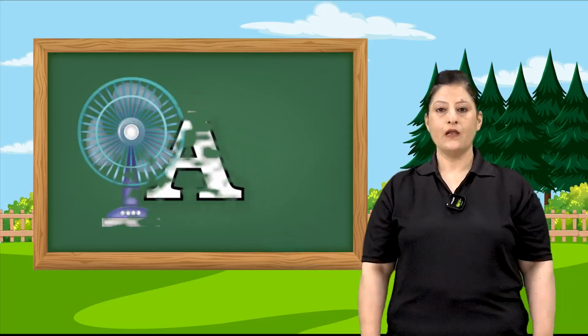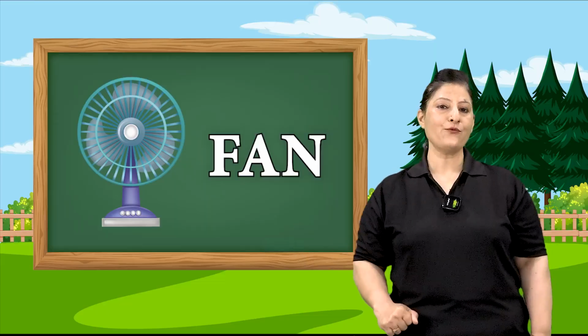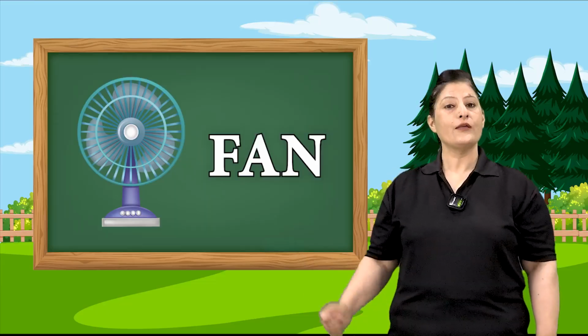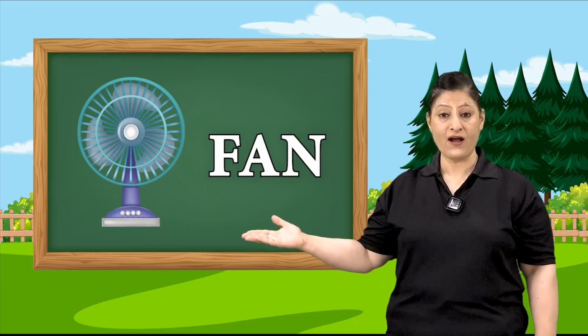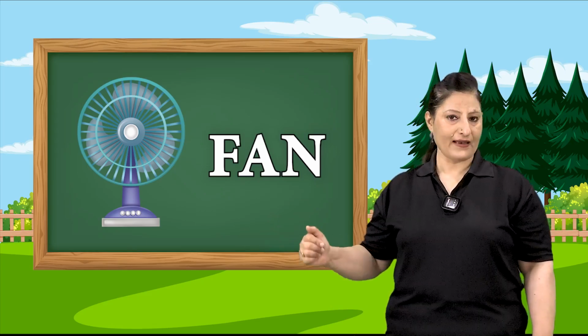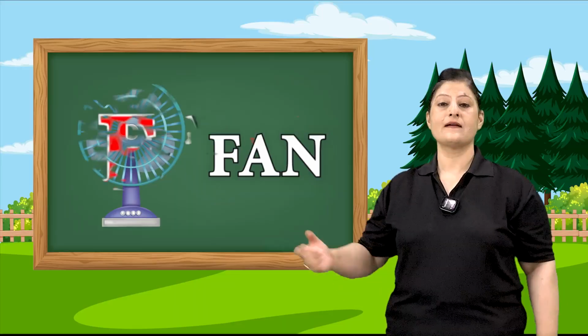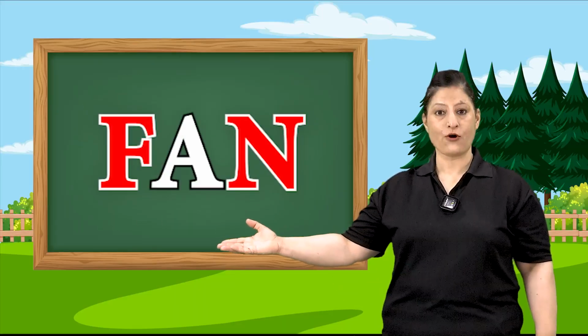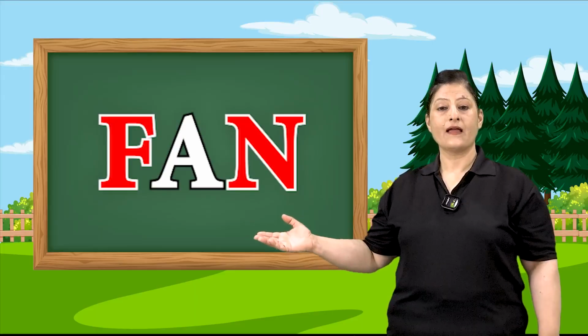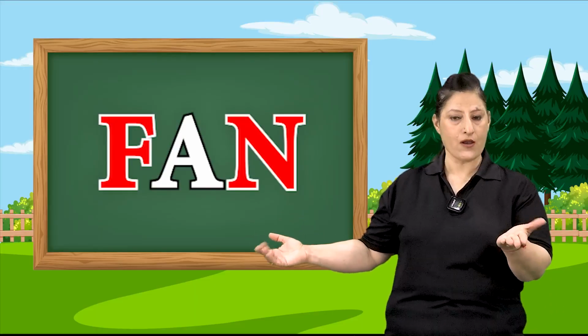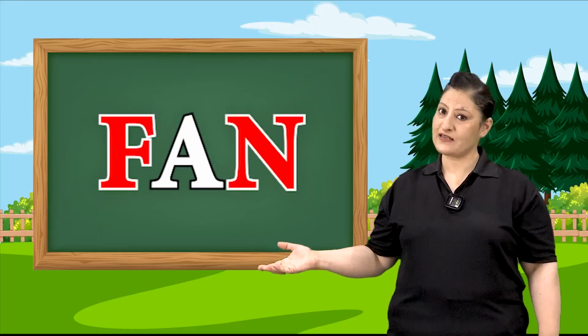Let's start. Look at the pictures and read aloud. You can see this picture is of a fan. Now let's see how fan is spelled. F, which is a consonant. A, which is a vowel. N, which is a consonant.